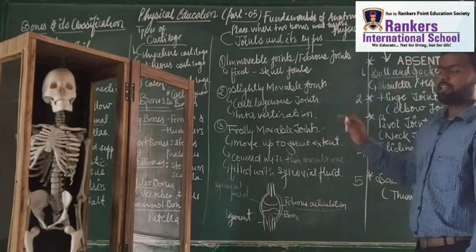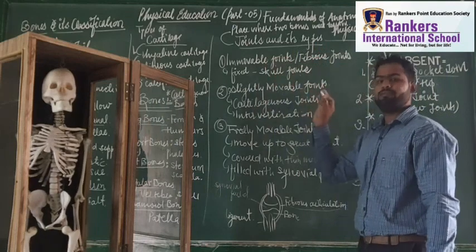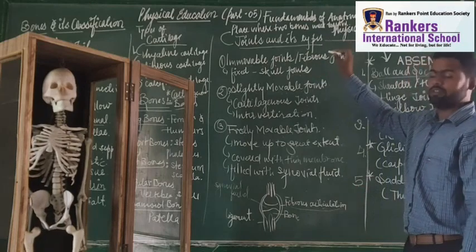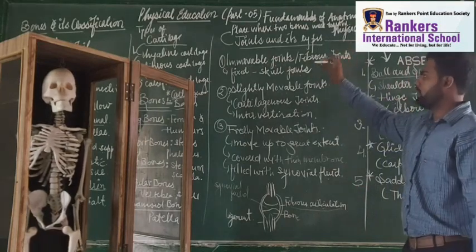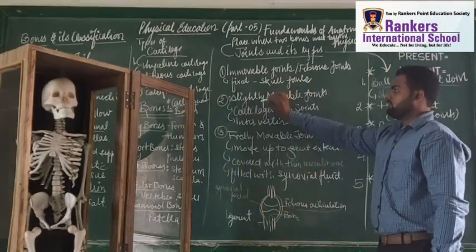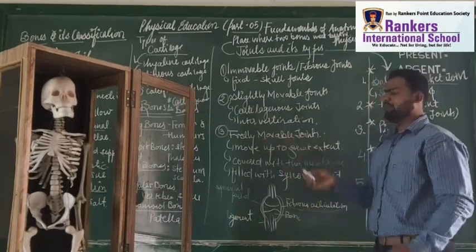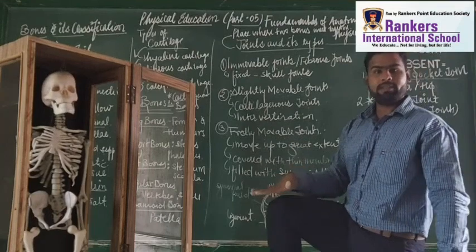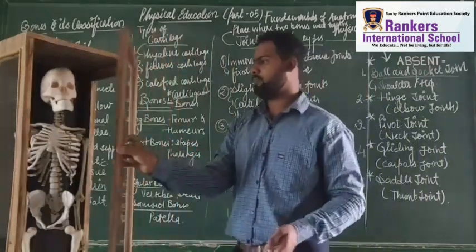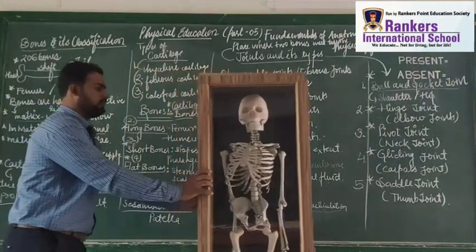Then let's come backward, and we have done with the joints. Movable joints, immovable joints, and slightly movable joints. Immovable joints are also called fibrous joints. An example is the skull joint, which is here. Okay, students. Next is slightly movable joint. The examples are cartilages. Freely movable joint. What is the example? The example is the knee. Okay, students, got it. Now let's come. We should say bye bye to Mr. Boni. I just wanted him to shift a little bit to that side so that we can cover further revision.